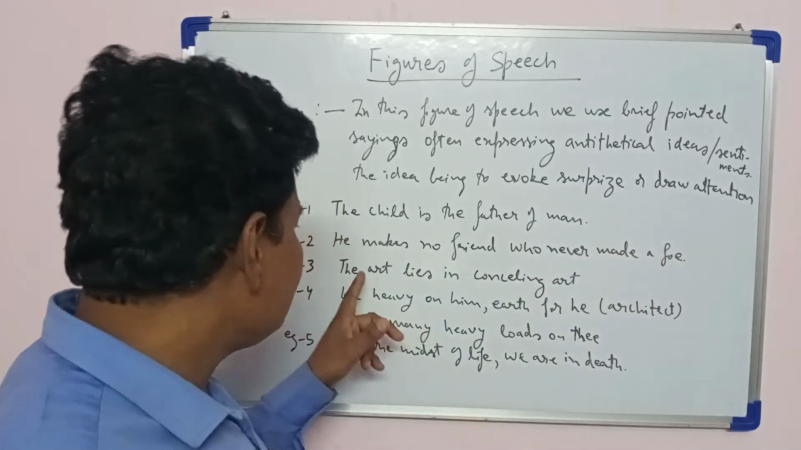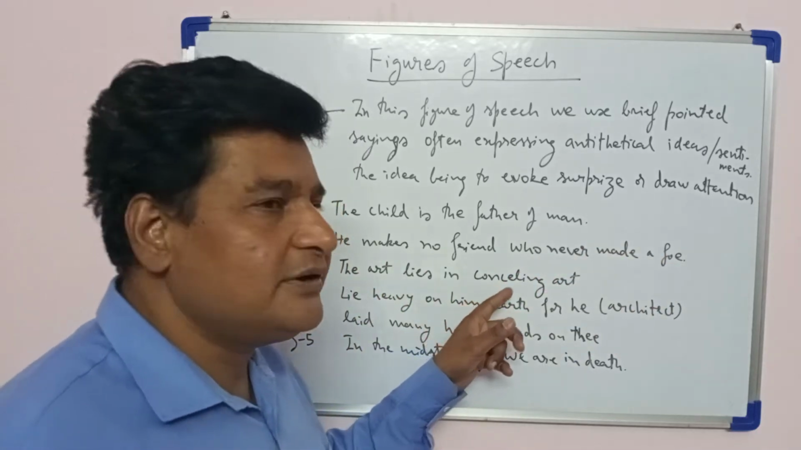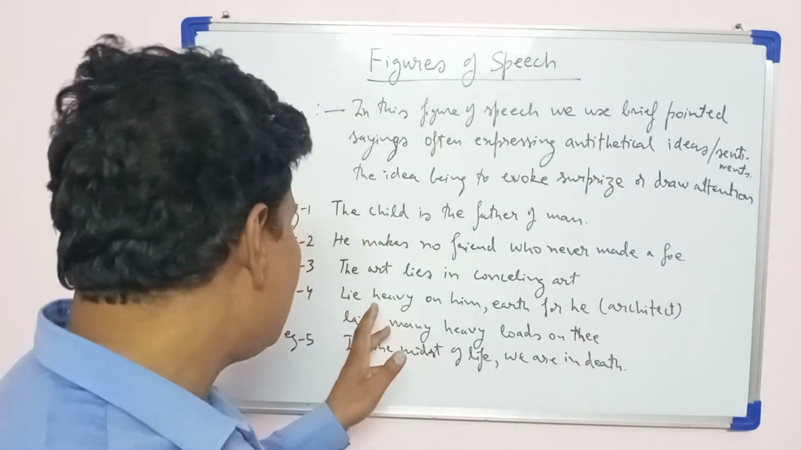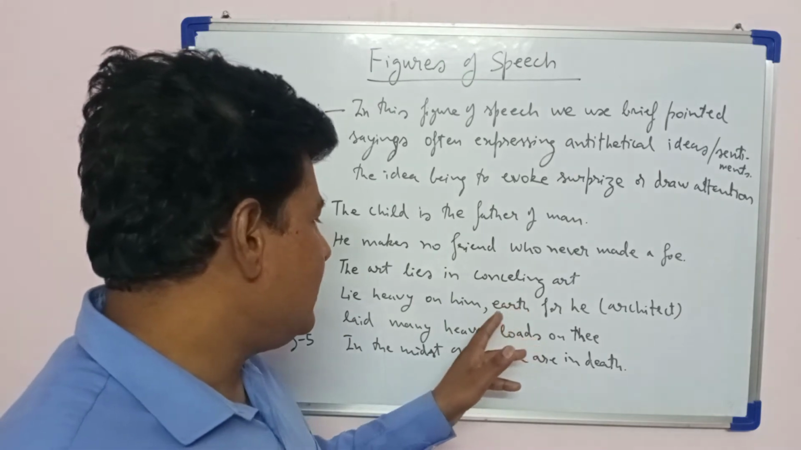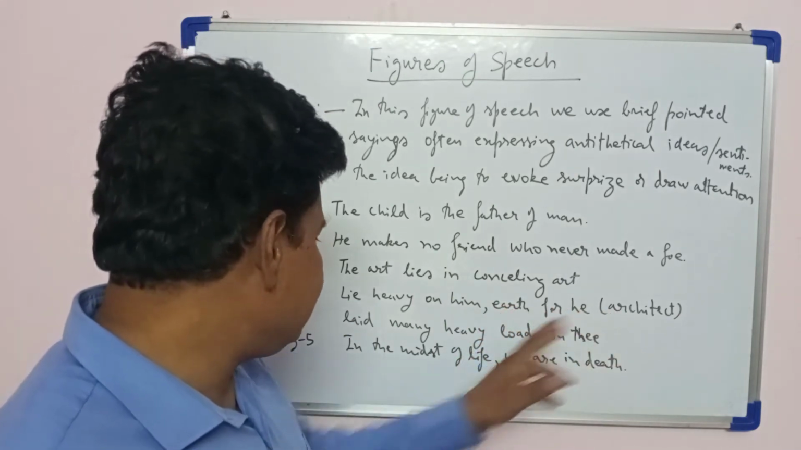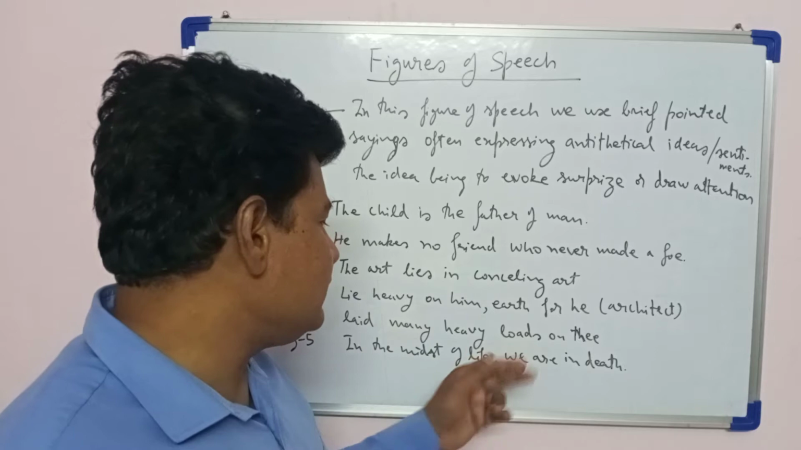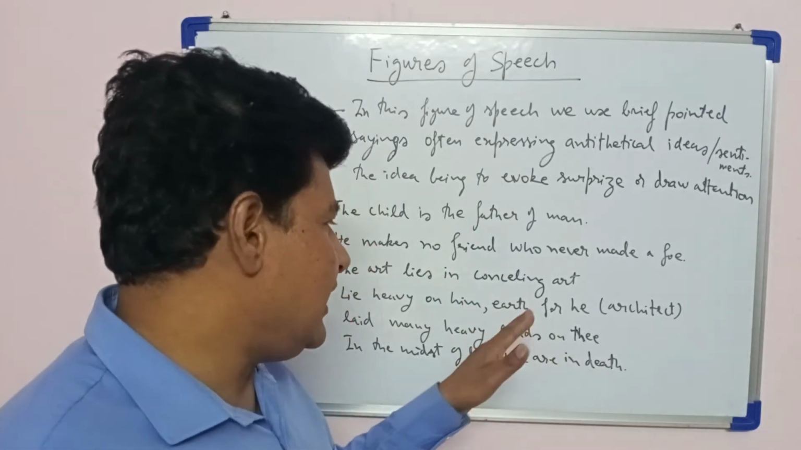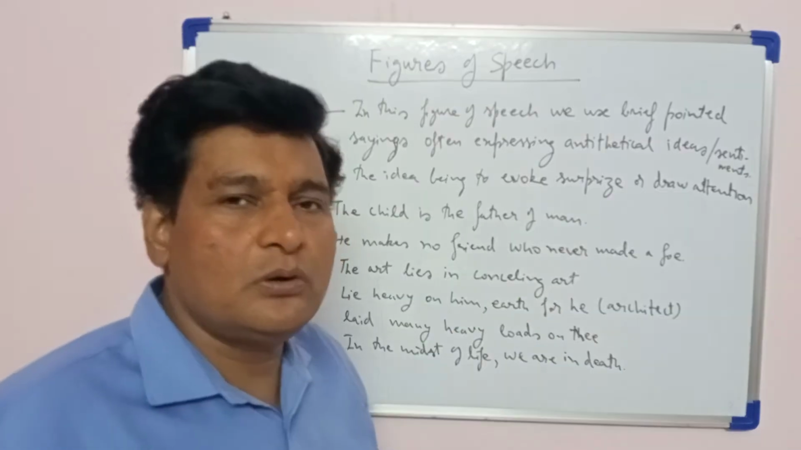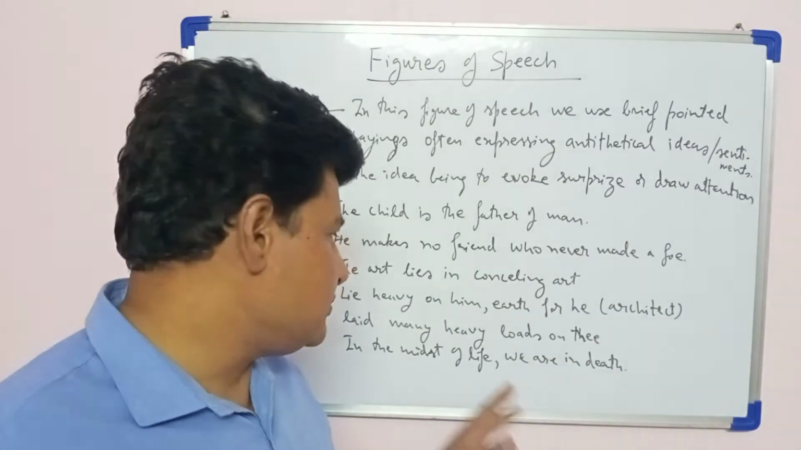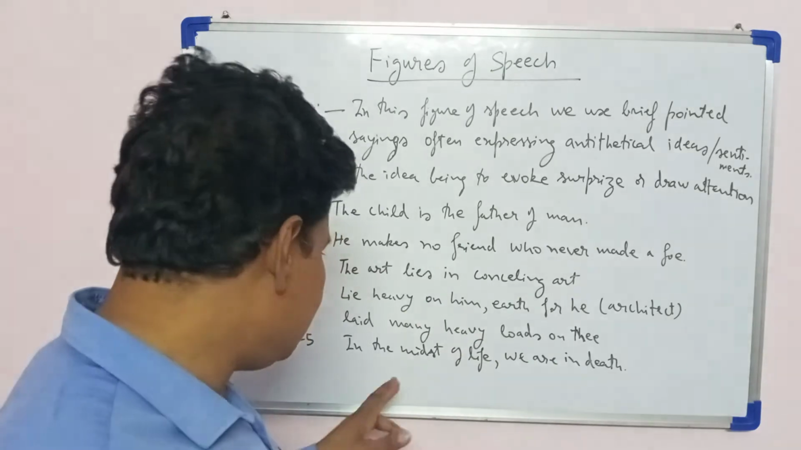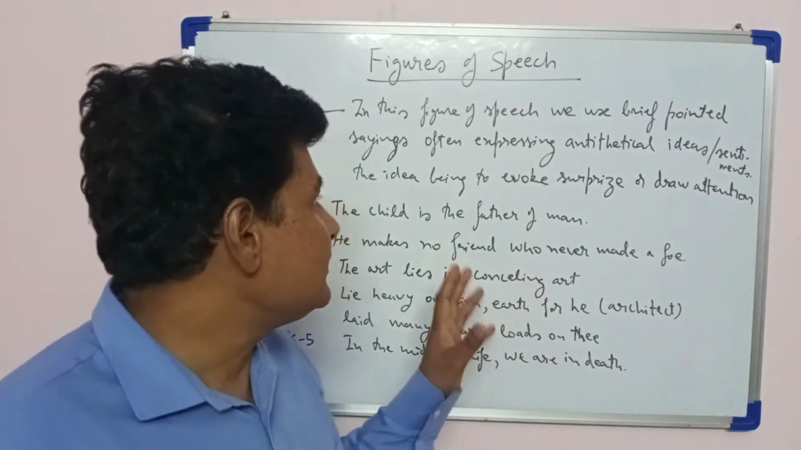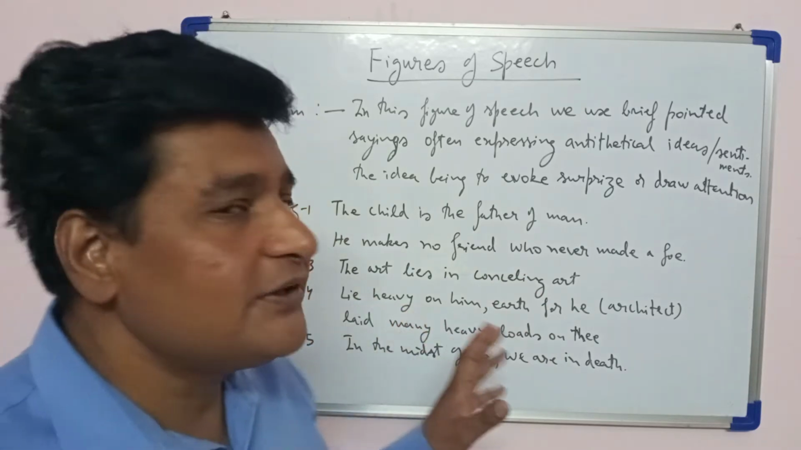Foe means enemy. The art lies in concealing art. If you hide art, then your art will be more visible. So there is contrast. Lie heavy on him, earth, for he, architect, laid many heavy loads on thee. Many heavy loads is a reference to the buildings, and the architect is now no more and he is buried. So here there is contrast. In the midst of life we are in death. So here we can see that there is contrast. So I hope you have understood.